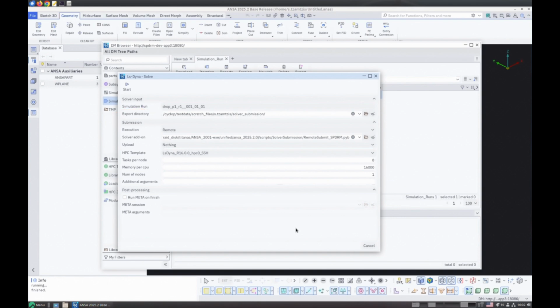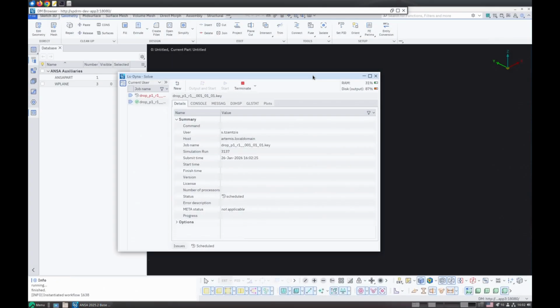Once the right submission settings are filled, the job is submitted with the Start button at the top of the window. Immediately, the UI of the Solver Submission tool adjusts to display the solution progress, which is monitored live. The submitted run becomes current and is displayed with red fonts in the list of jobs on the left. The central tabs display information for the current run, such as job information and submission settings.